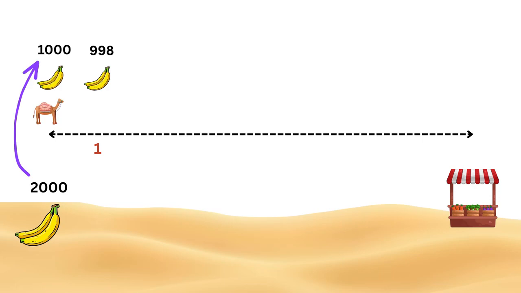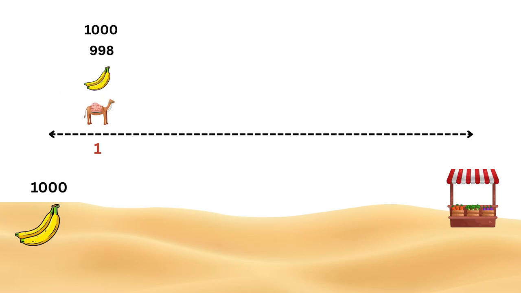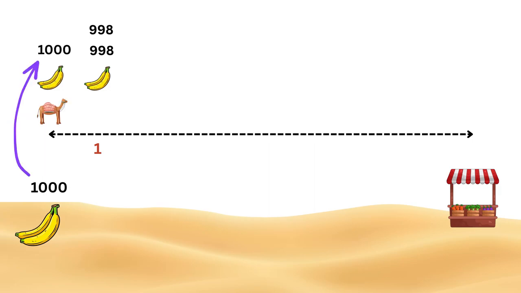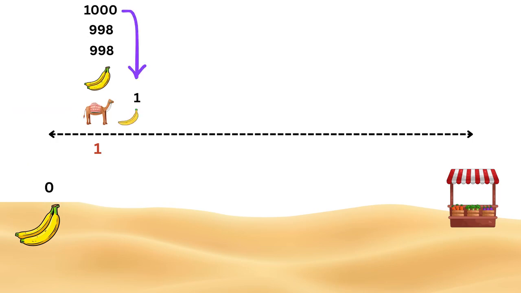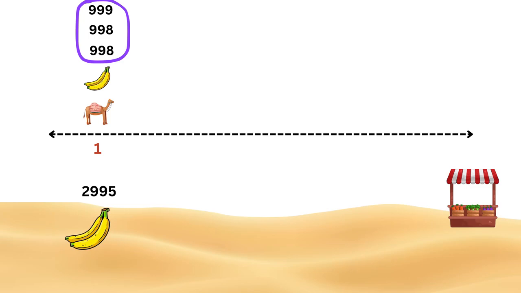Next, it loads another 1,000 bananas from the starting point, leaving 1,000 bananas at the plantation, walks 1 kilometer, eats 1 banana, leaving 999 bananas on his back. Then it leaves 998 bananas there again, keeps 1 for itself, and walks back. It repeats this process a third time, loads all 1,000, eats 1, leaving 999 bananas at this mark. So now we have a total of 2,995 bananas here.